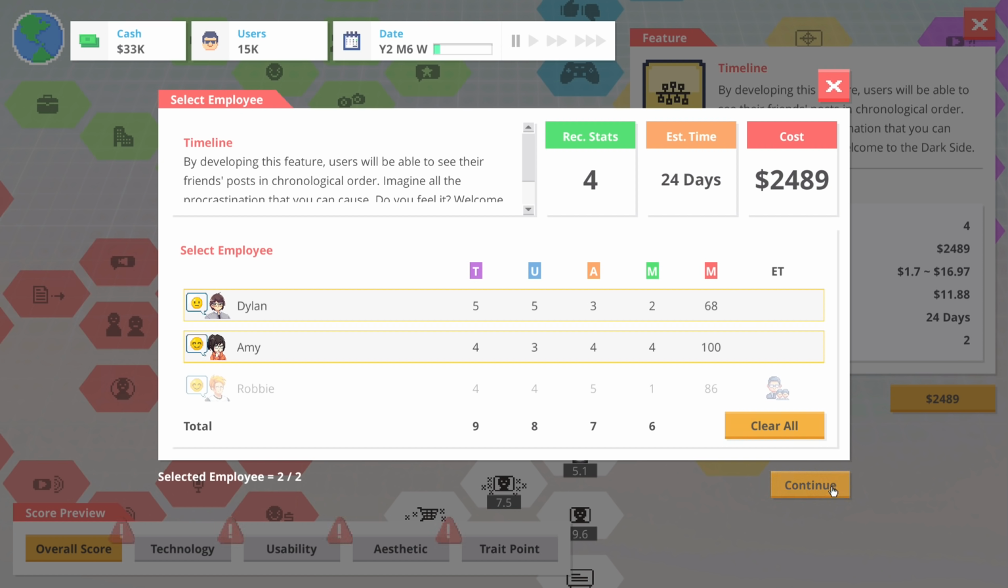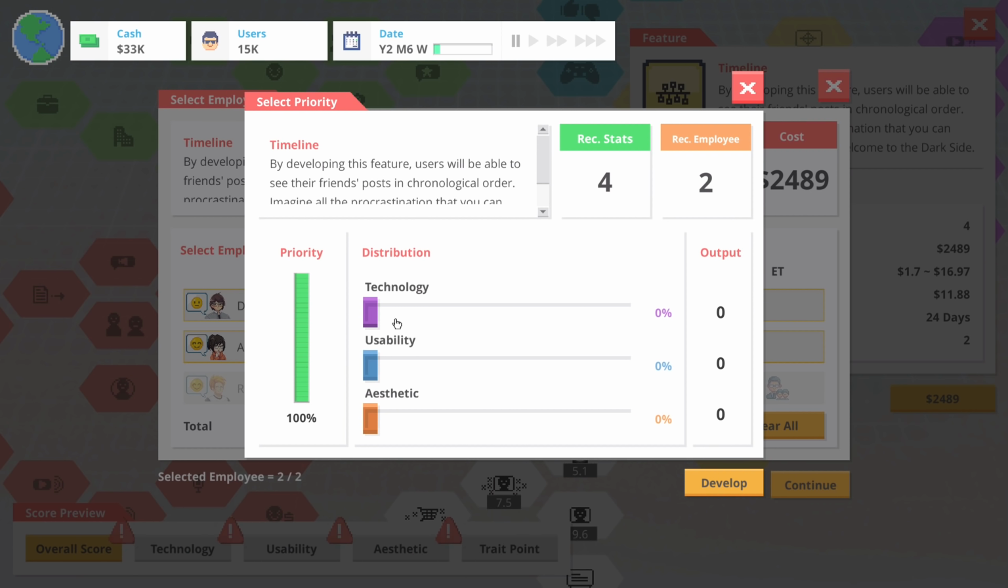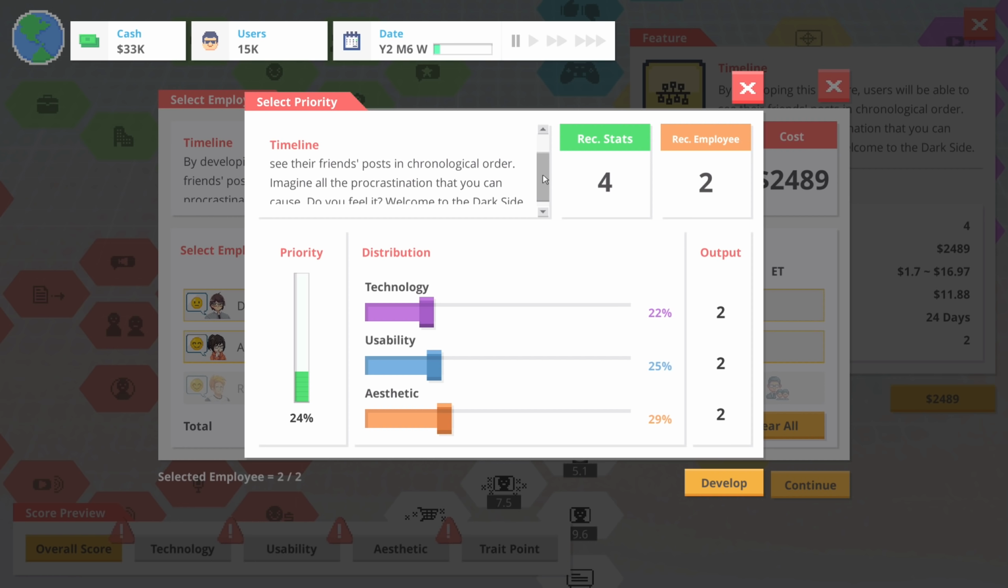My motivation's not too great. This might be the last thing I do before I go on vacation, but let's bring these all up to a solid 2 if we can, and let's see what we're dealing with. So 24% left. By developing this feature, users will be able to see their friends' posts in chronological order. Imagine all the procrastination that you can cause. Do you feel it? Welcome to the dark side.